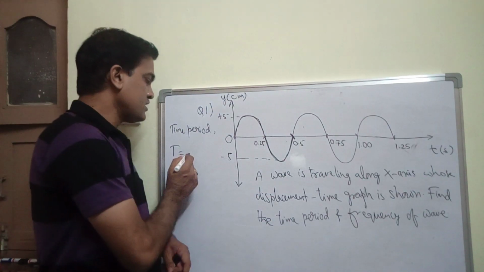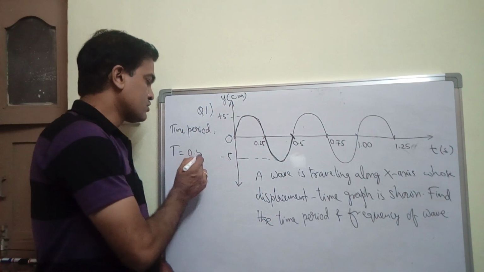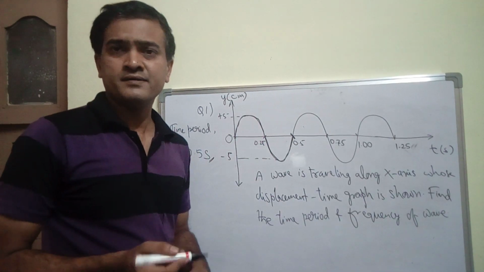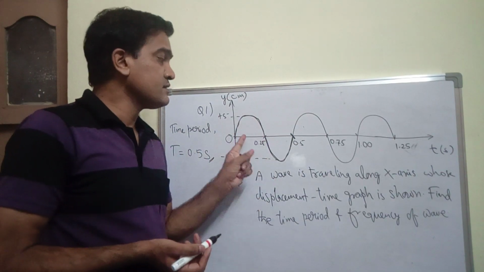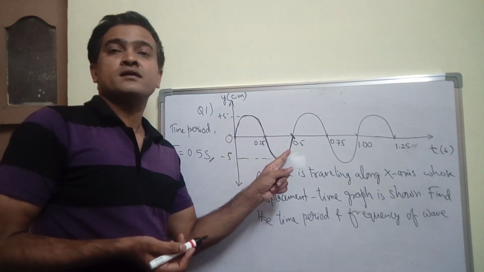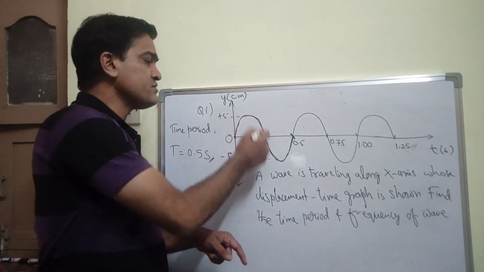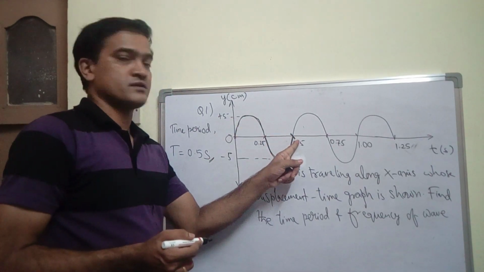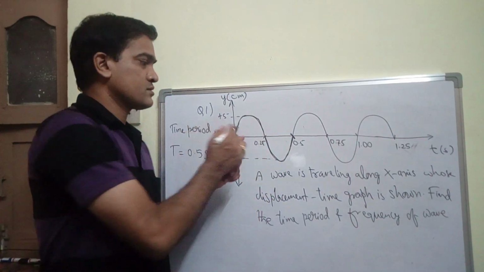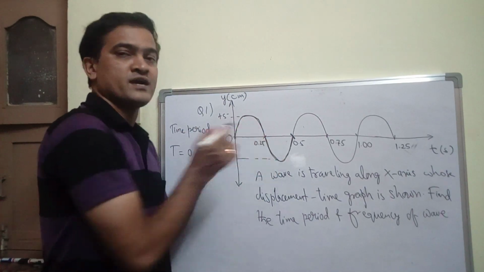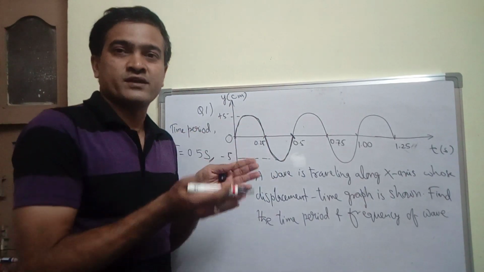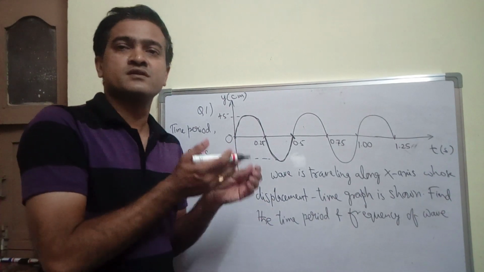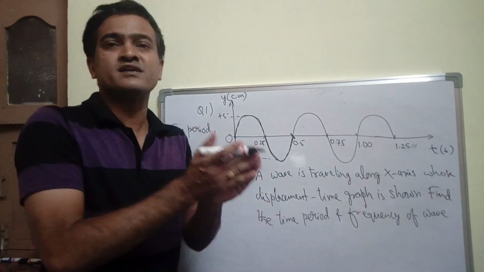That's it. So T is equal to 0.5 seconds, the time period. Time taken by a wave to travel. This is the wave. How much time has it taken till here? See, a wave is nothing but a combination of crest and trough. If you take a transverse wave, or a longitudinal wave, it is nothing but a combination of compression and rarefaction.